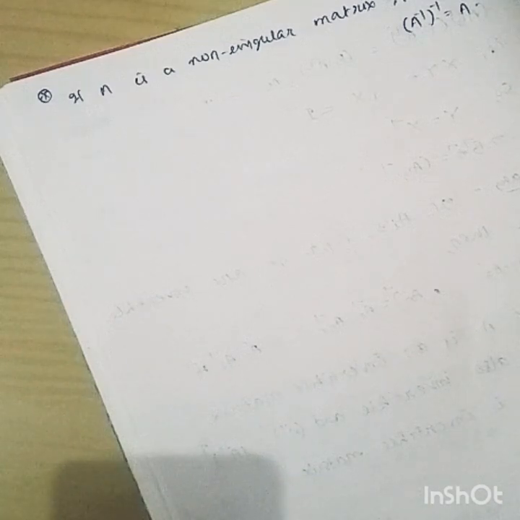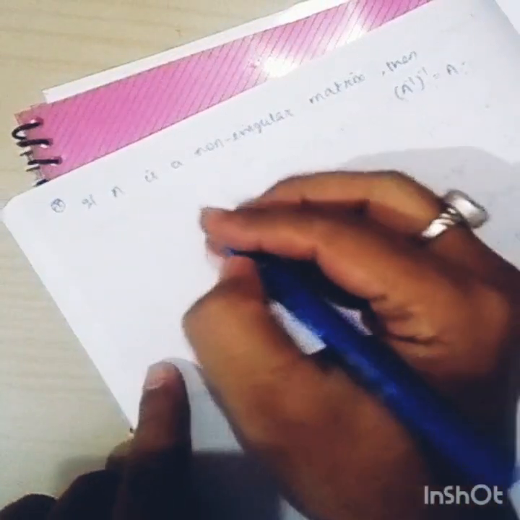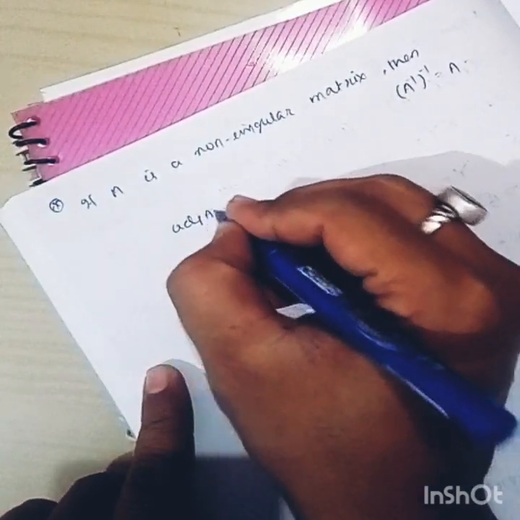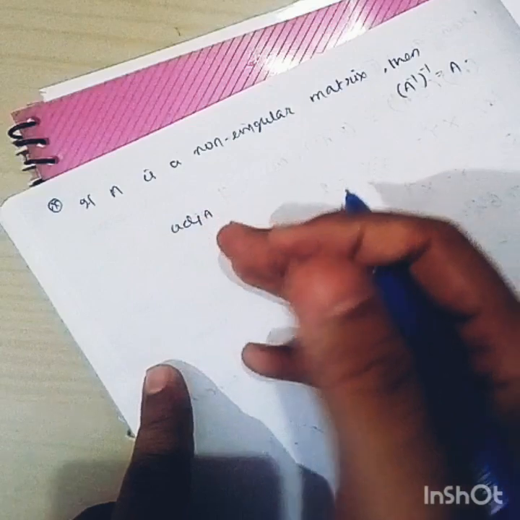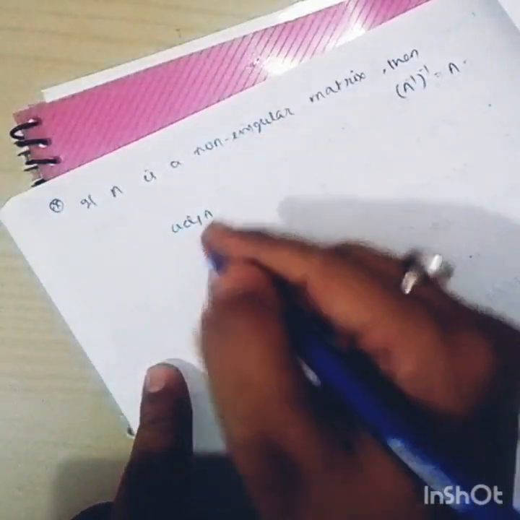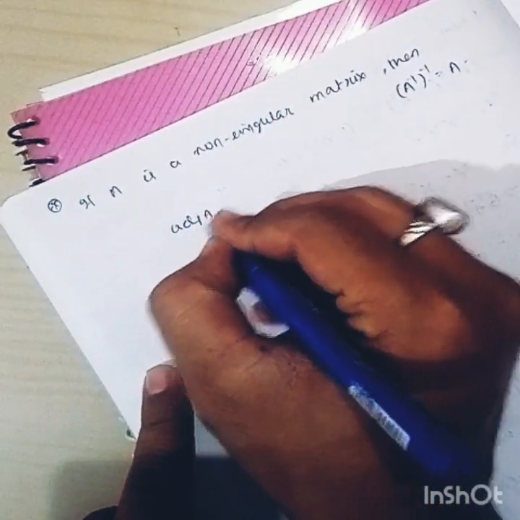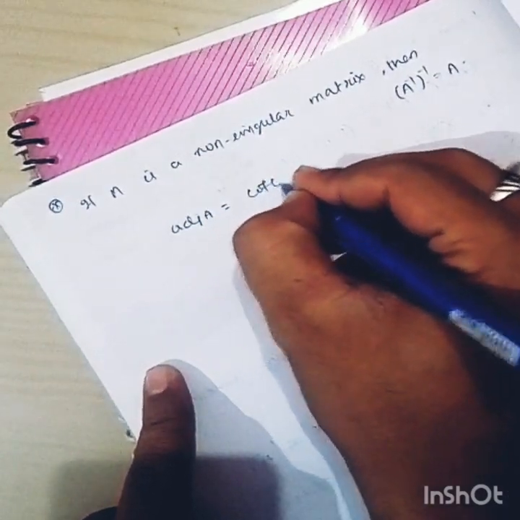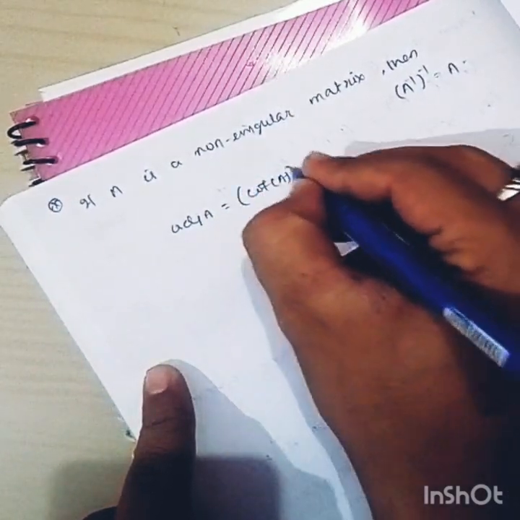Let me recall the results that we have discussed in the last lecture, that is, adjoint of a square matrix A. That is not essential to prove, we just write this. Adjoint of a square matrix A is the transpose of the cofactor of A.